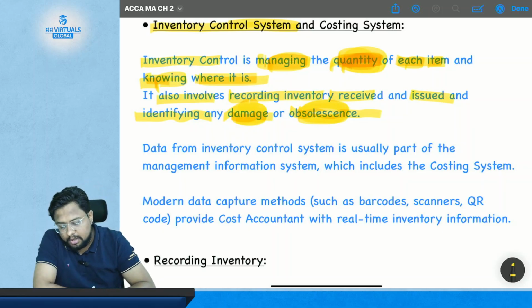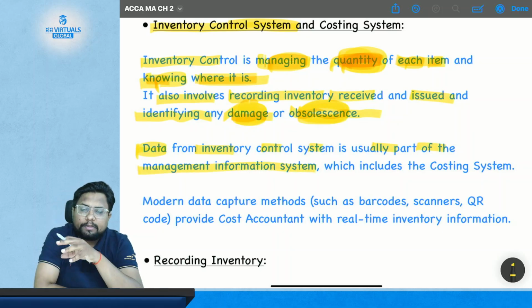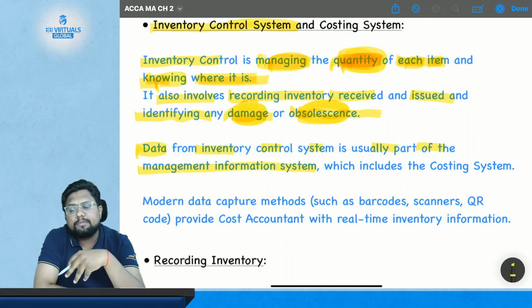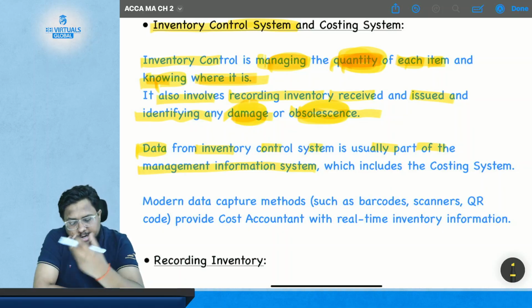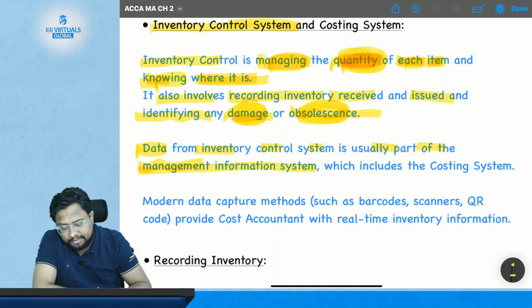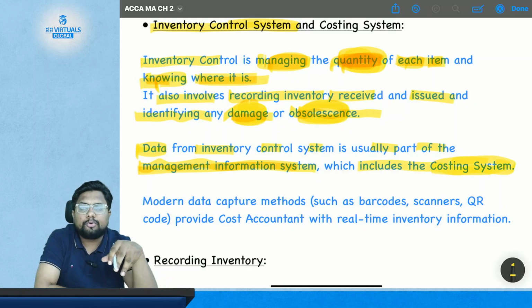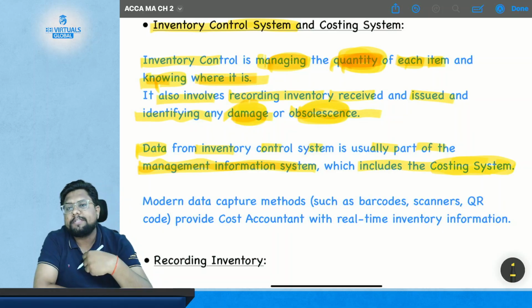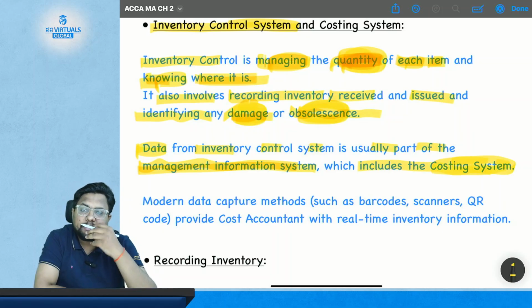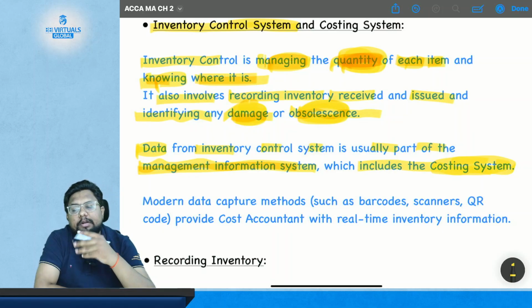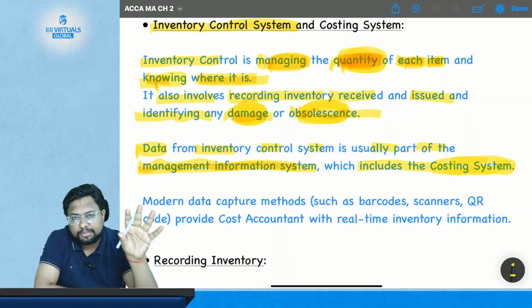Now, from where will they get the data? Data from the inventory control system is usually part of the management information system. Whatever data the inventory control system generates becomes part of the management information system, which includes the costing system, because every time you receive or issue the material, the cost of that receipt and issue becomes part of the costing system also.